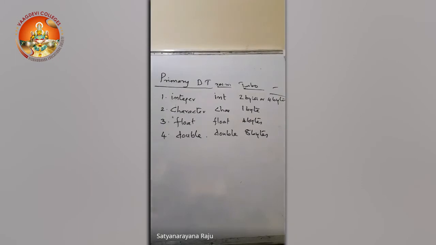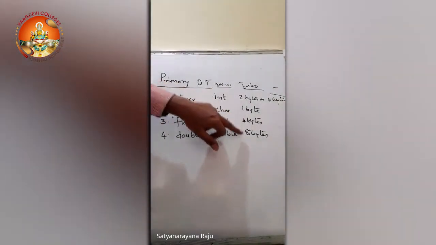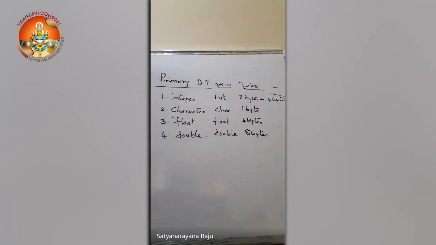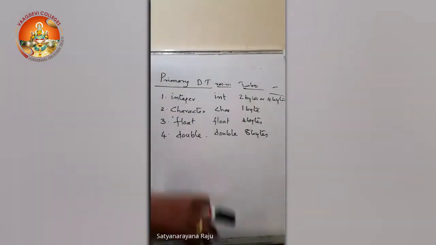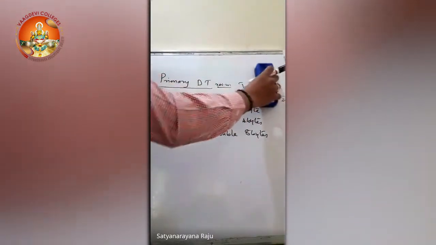Here you can tell one difference. I already told you that float and double are used to show only real numbers. There are differences in sizes, 4 and 8. We can store a larger number with double than with float, because float takes 4 bytes and double takes 8 bytes. A real number which cannot be accommodated in 4 bytes can be stored using the double data type. So that is one difference, in size. We will see another difference also.